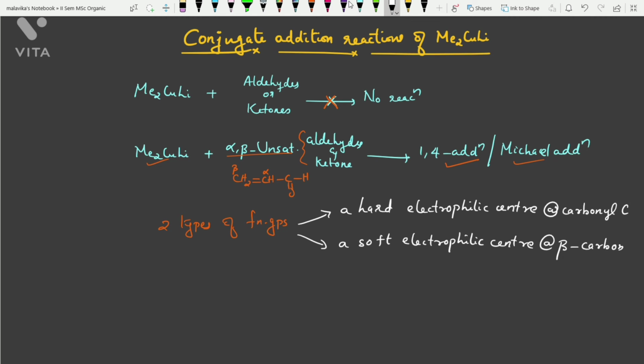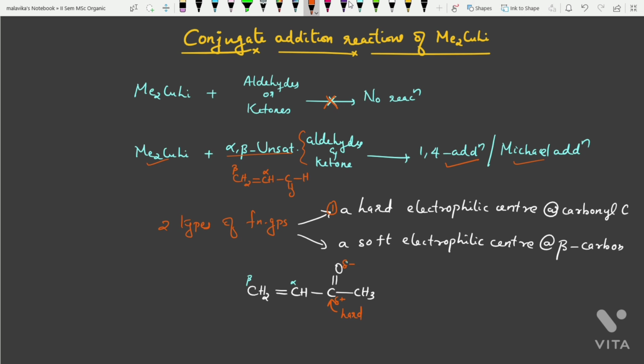For example, if I write CH2=CH-C(=O)-CH3, this is an alpha beta unsaturated carbonyl compound. If you look at this carbonyl, it is delta minus on oxygen, since oxygen is electronegative. So obviously this carbon will be highly electron deficient, electron positive. This is the first type that we are talking about, the hard electrophilic center.